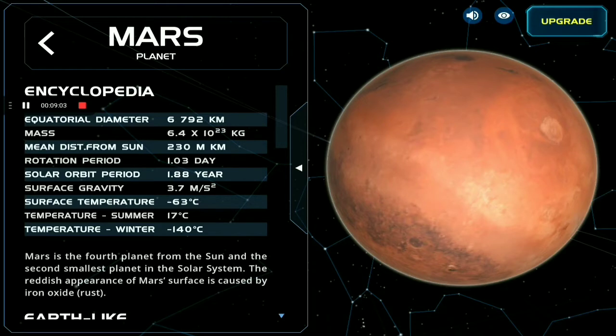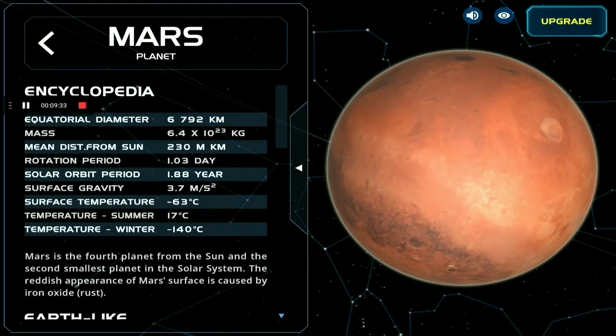Equatorial diameter of Mars is 6,792 kilometers. The mass of Mars is 6.4 into 10 raised to the power 22 kg. Mean distance from Sun, that means the distance of Mars from Sun, is 230 million kilometers, and the rotation period of Mars is 1.03 day. It is almost equal to the Earth.